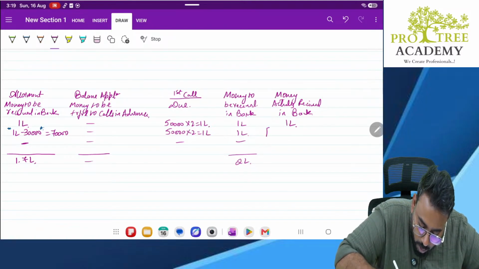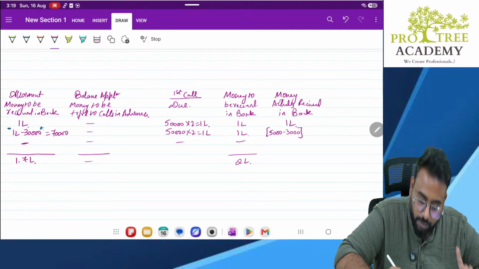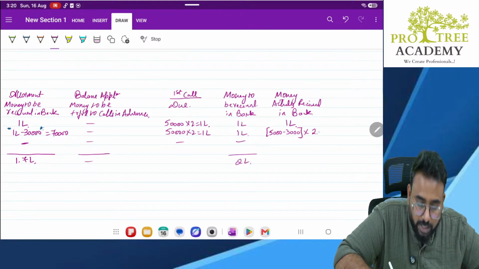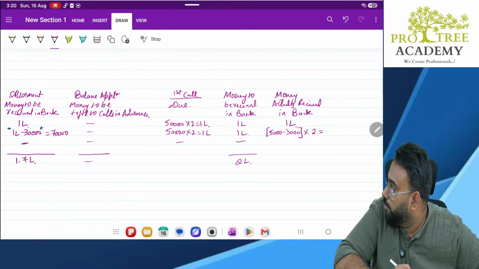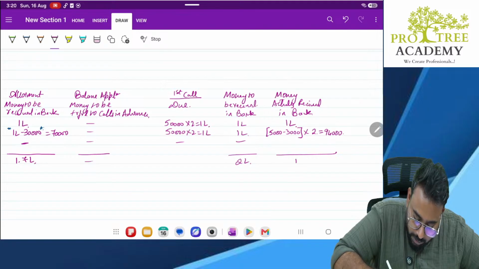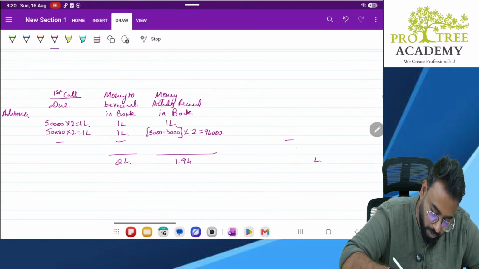Because out of 50,000 shares, 3,000 shareholders did not pay the first call. So that will be 47,000 shares into 2 rupees each. So that will be how much? 47 into 2, 94,000. So this is the amount which we have received in our bank. Okay.